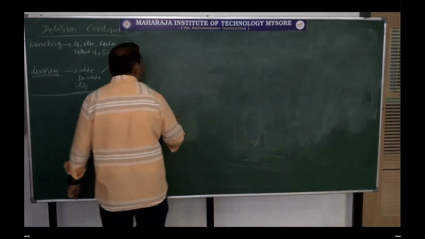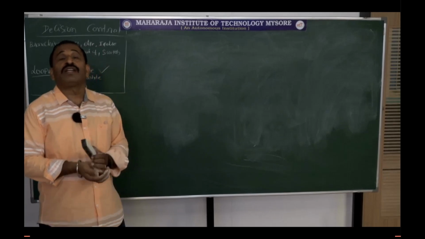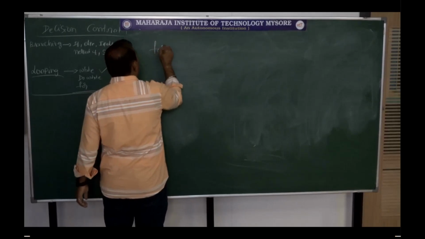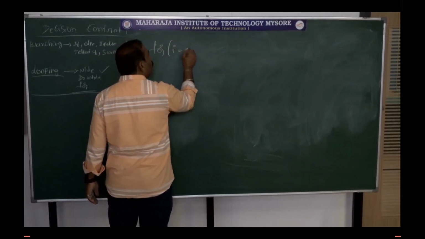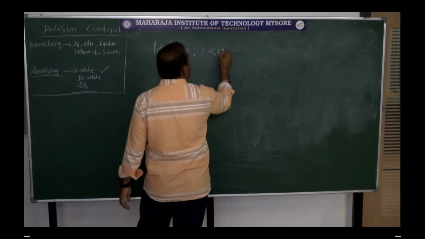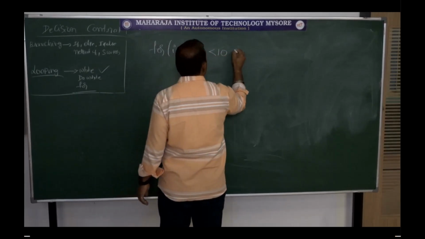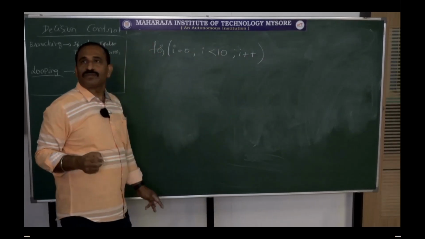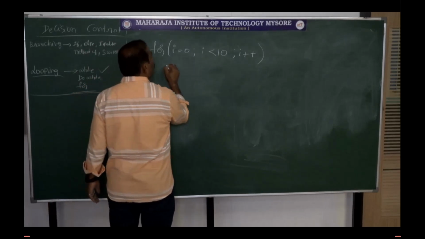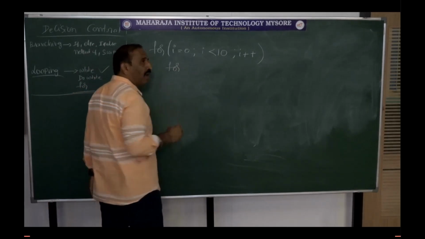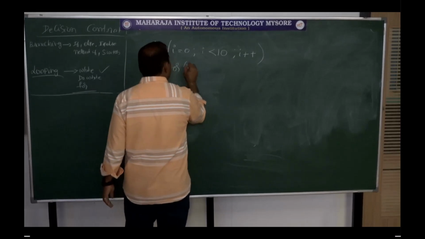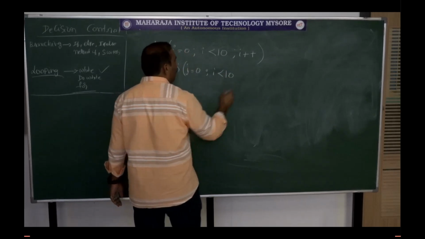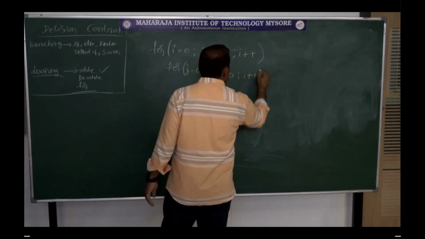Here a for loop can also be nested. How does it go? You can see it like this. For i equal to 0, i less than 10, i plus plus. Now I am putting one more loop. For j equals 0, j less than 10, j plus plus.